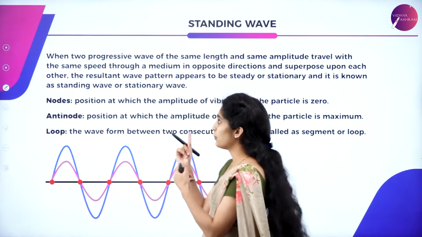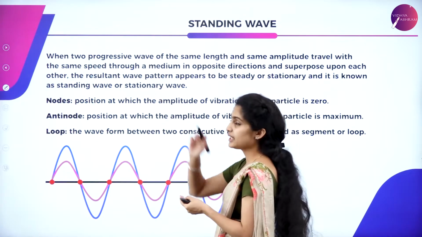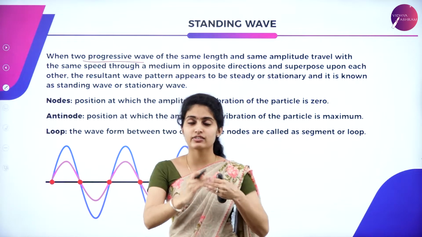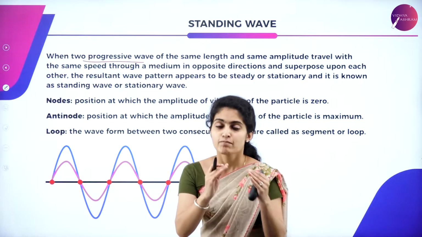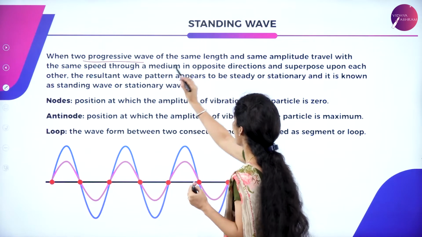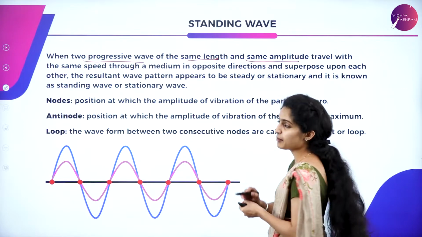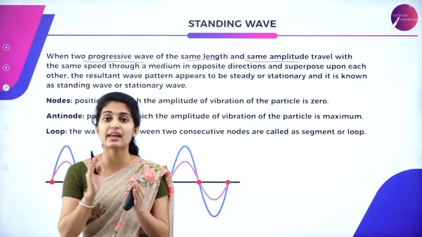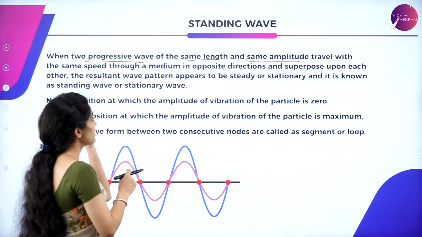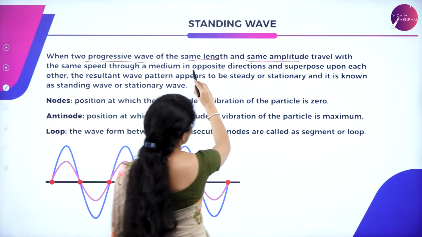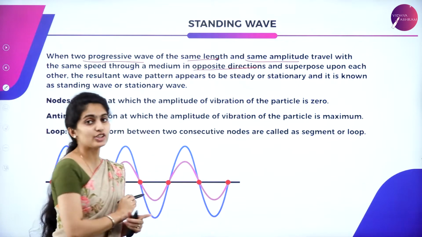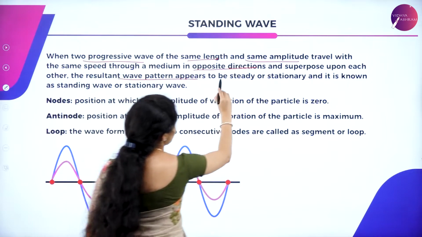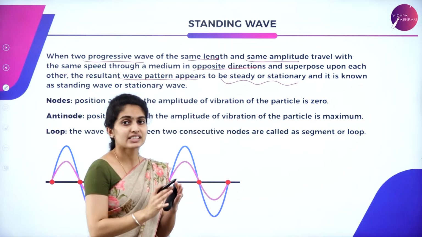So that is all about your standing wave. It is already given that when two progressive waves, the ones which move forward, of the same wavelength and having the same amplitude, travel with the same velocity in opposite directions and superpose on each other, the resultant wave pattern appears to be a steady pattern or a stationary one.